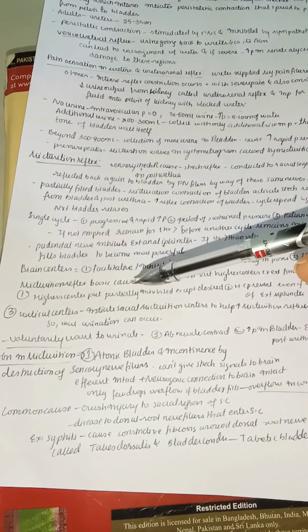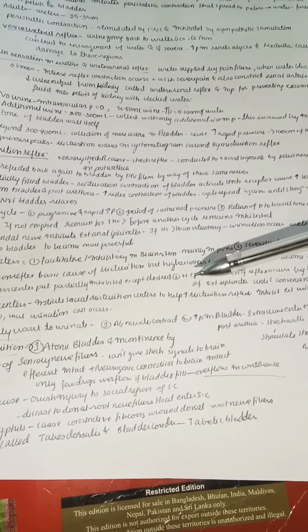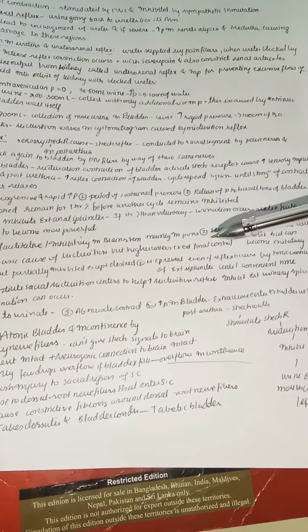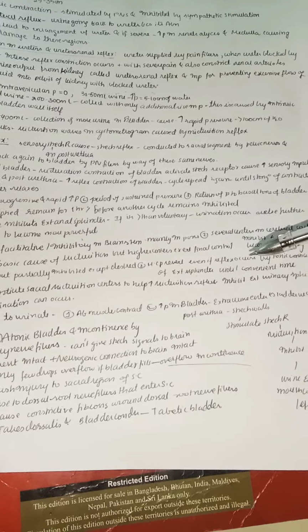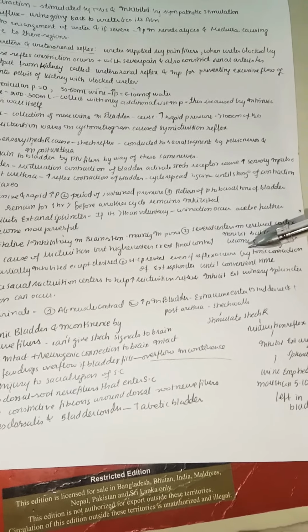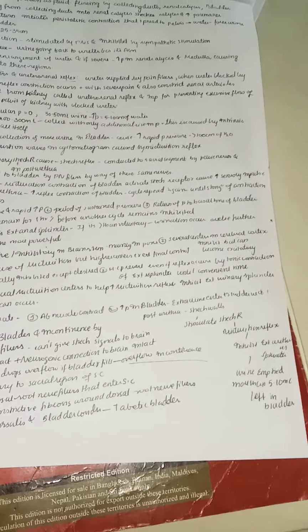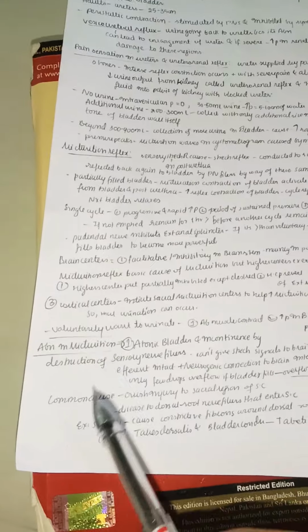Higher centers keep it partially inhibited except when desired, and only then will it get activated. Higher centers prevent micturition even if the reflex occurs, by tonic contraction of the external sphincter until a convenient time. Even if the external sphincter is open, if the time is not convenient, it will not lead to micturition.